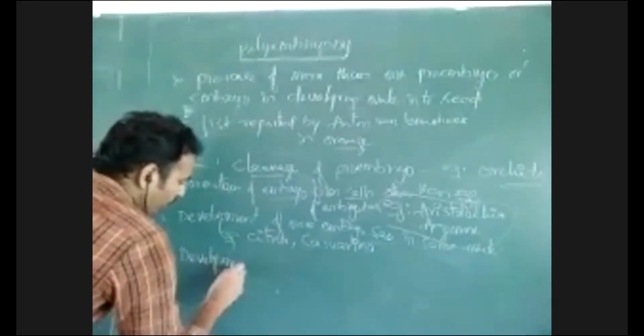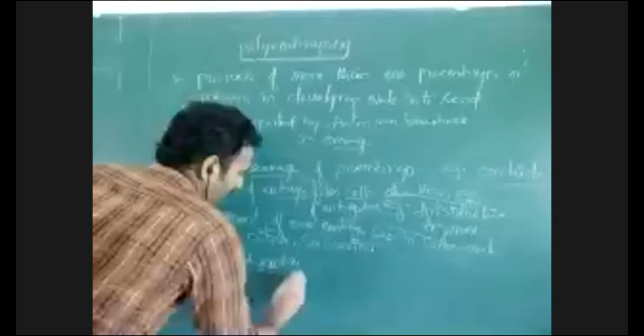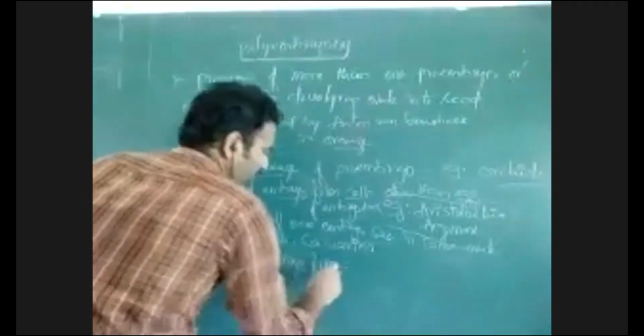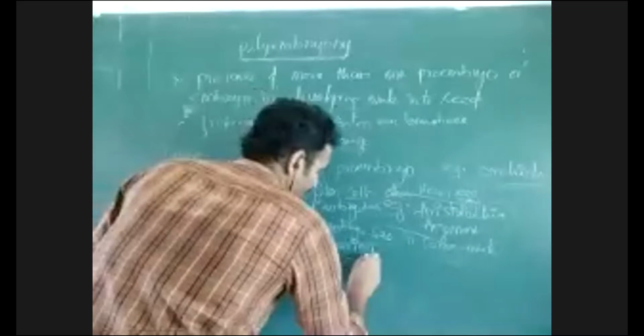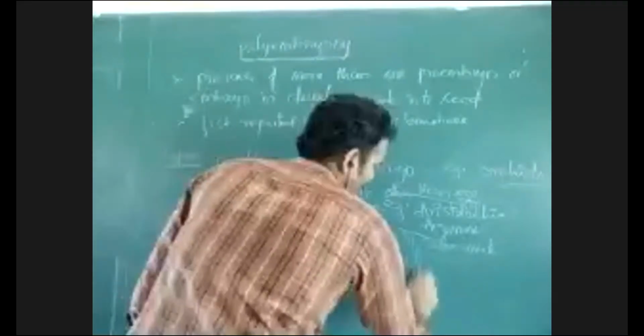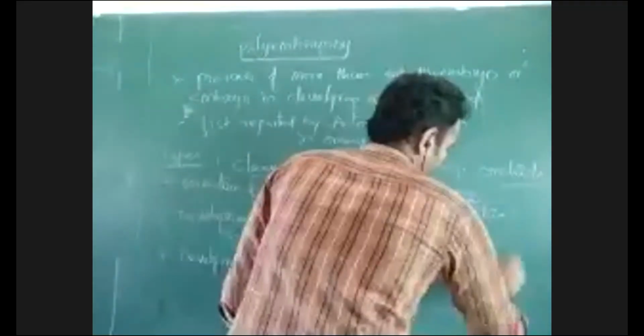Then development of embryo from cells outside the embryo sac is another reason.